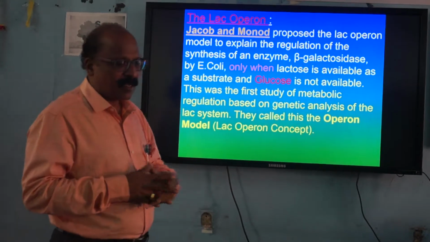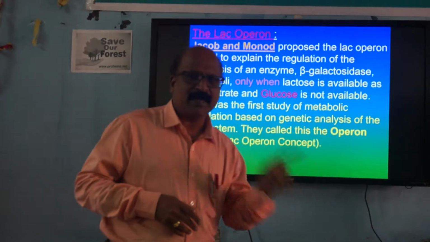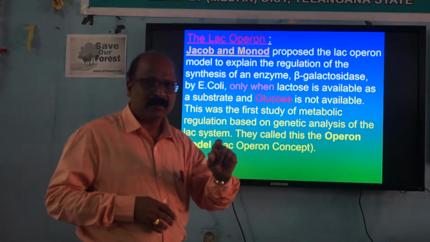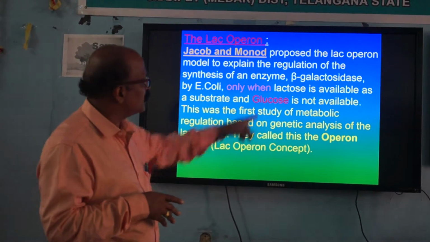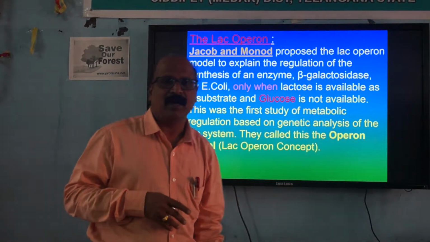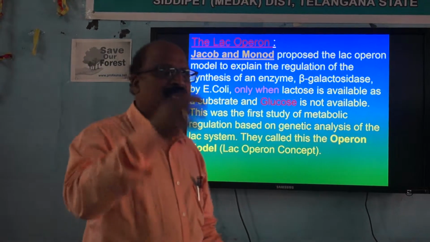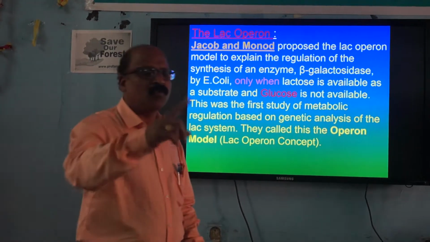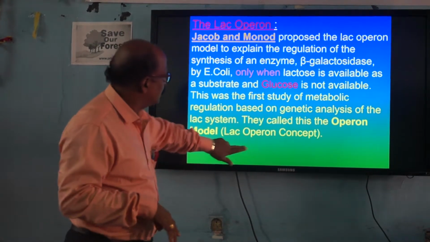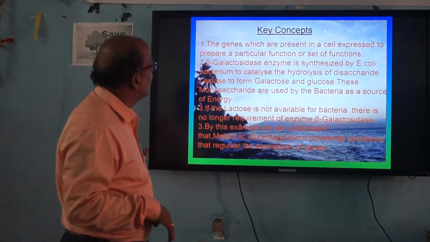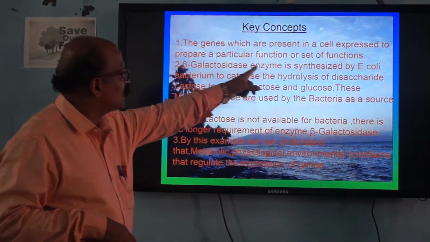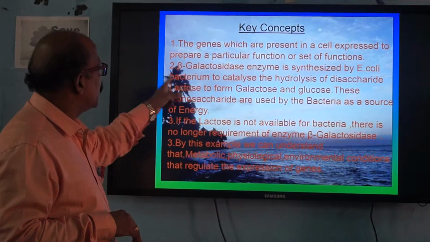Now the question is whether the lactose is available in the medium or not. If the lactose is available in the medium, then there is a need to produce the beta-galactosidase enzyme, which is essential for the hydrolysis of lactose to form glucose and galactose, that is monosaccharides. The genes present in a cell express to perform a particular function or set of functions.